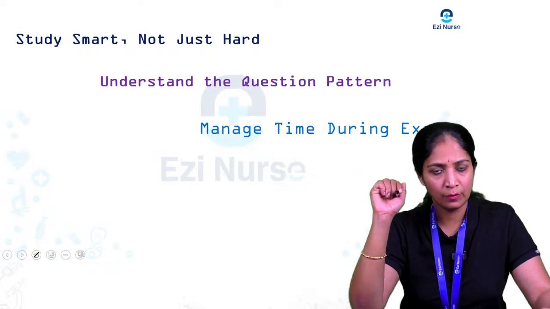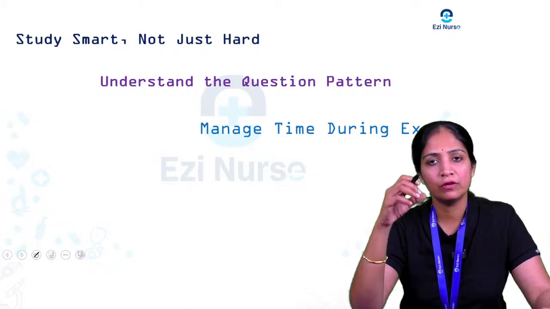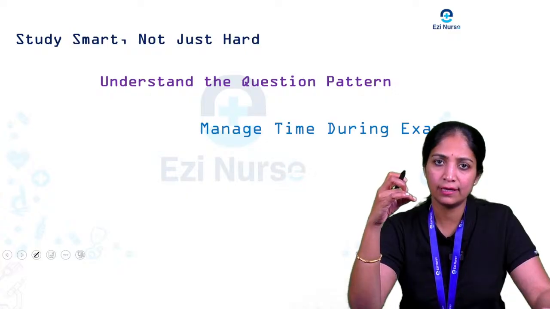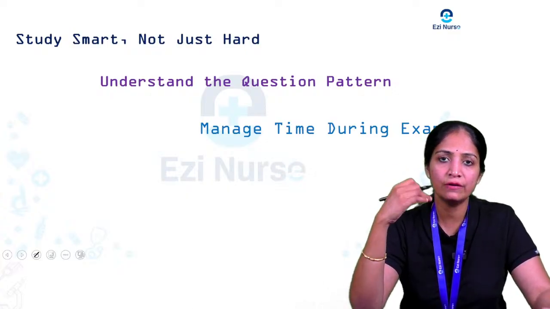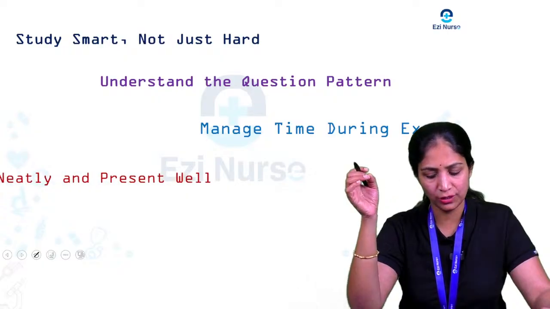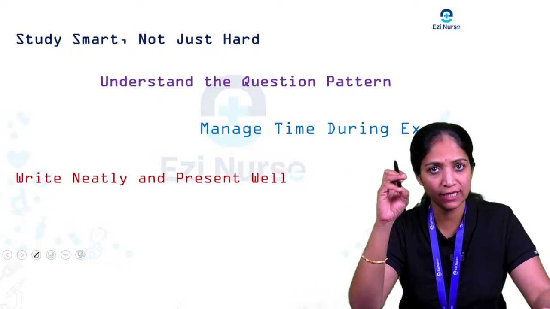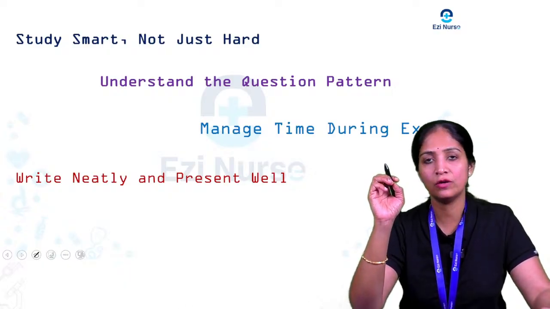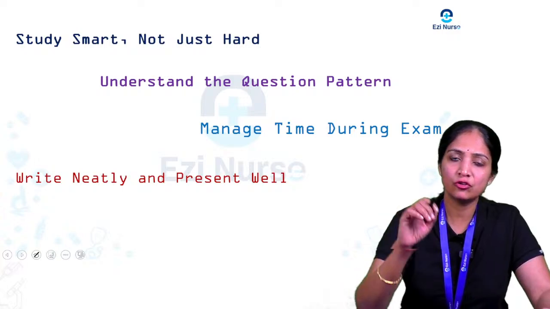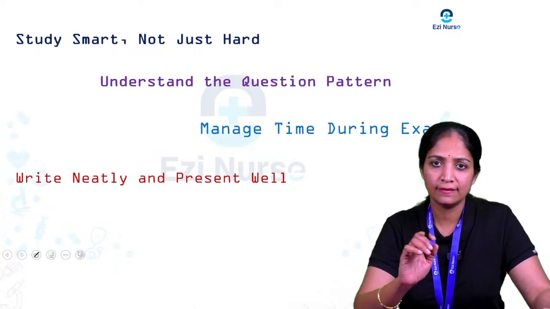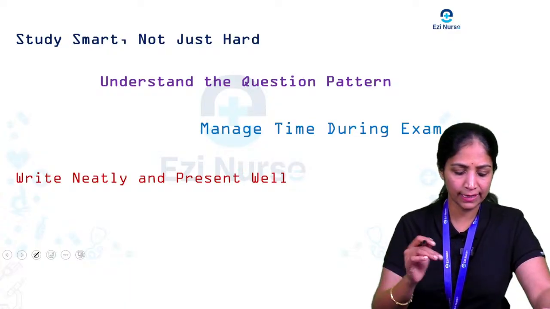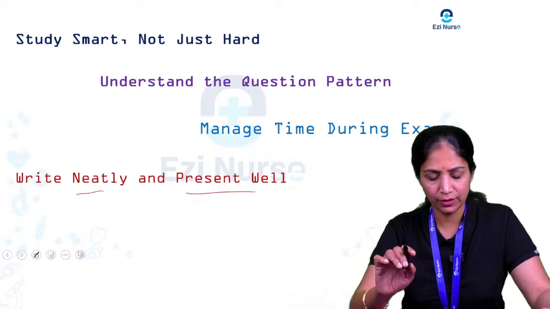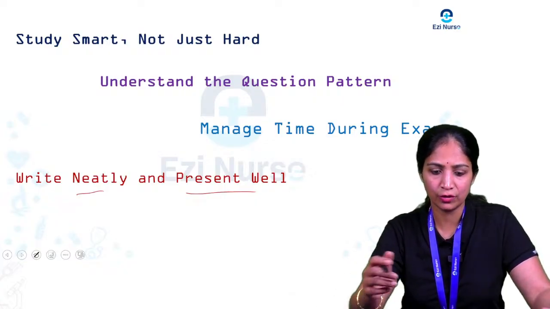For the 75 marks, you have to divide the time, like how much time to spend on the long essay, and for the short essay and short answer, you divide by yourself and attend all the questions, maintaining time management for the 3 hours for the 75 marks. And one more is write neatly and present well. Your presentation should be very nice, don't scratch, and write in a proper, neat way in the answer booklet.